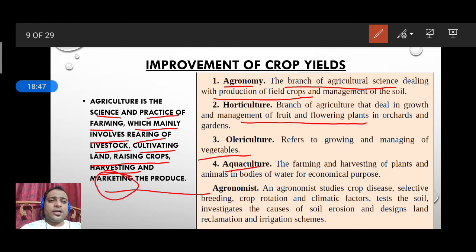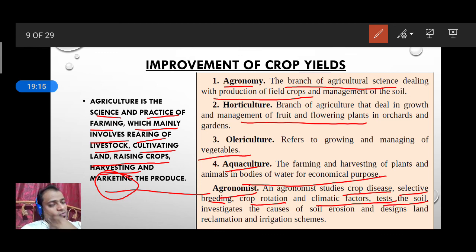What do you mean by aquaculture? It's the harvesting of the plants and animals in the water body for economical purpose. For example, there is breeding of the fish. It's called aquaculture. Agronomists are those scientists who study crop disease, selective breeding, crop rotation, climatic condition, and test the soil. Okay, so whatever the improvement is there in the crop field, they are the scientists or specialists. They are called the agronomist. Fine.